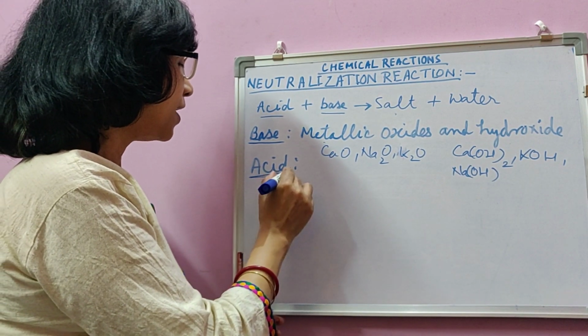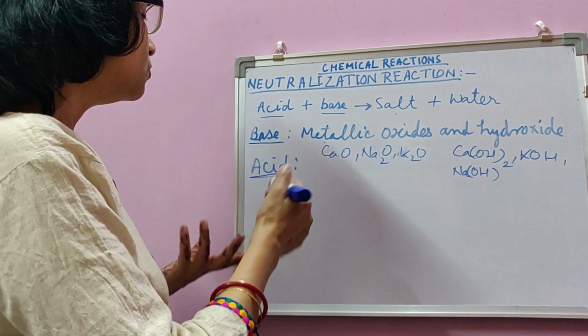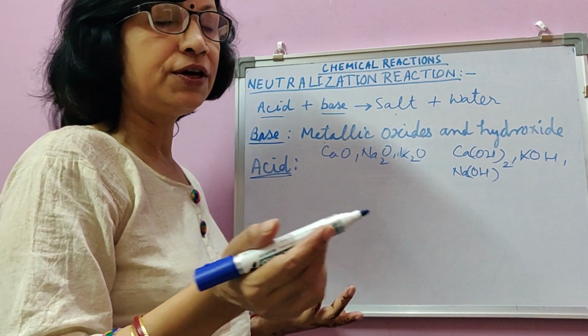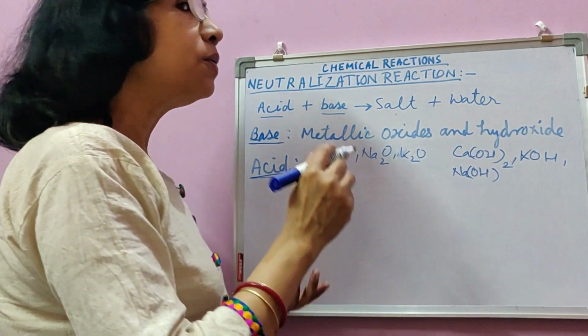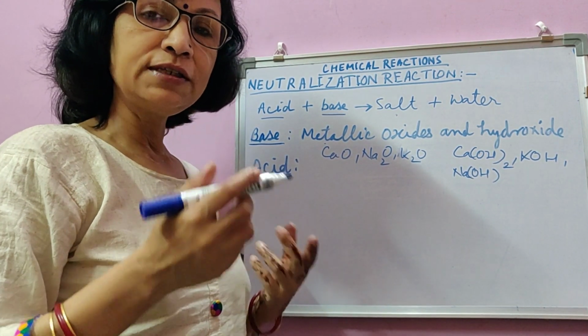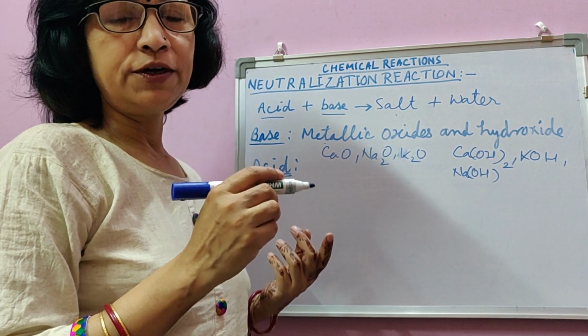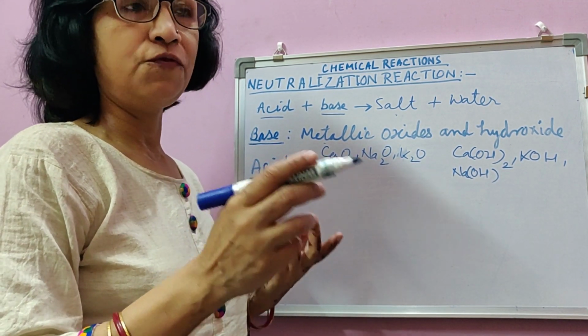Okay, how to define acids? What are acids? They are acidic by nature, okay. But how to know which compounds are acidic by nature? Mostly non-metallic oxides are acidic by nature, and their oxides or compounds dissolved in water form acid.